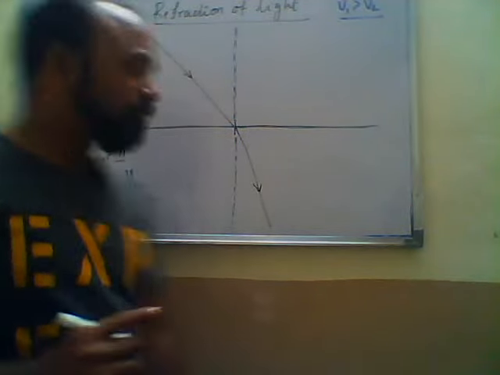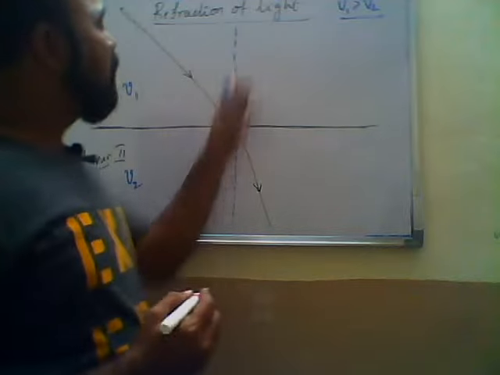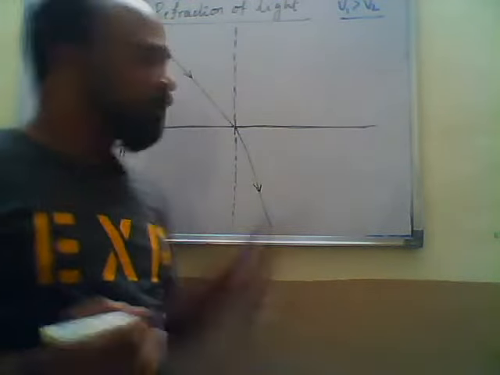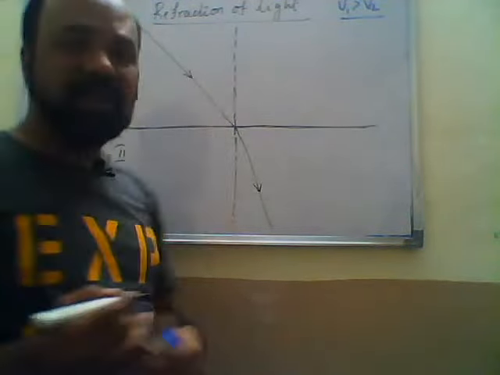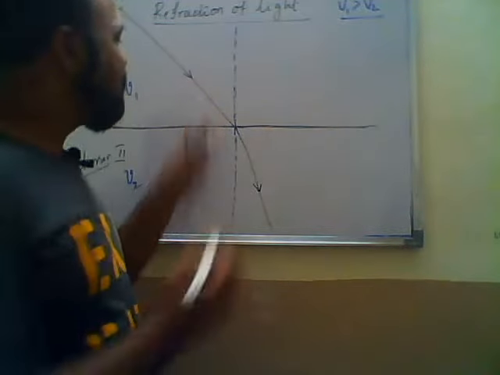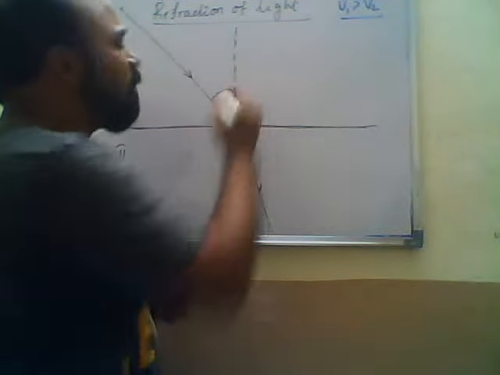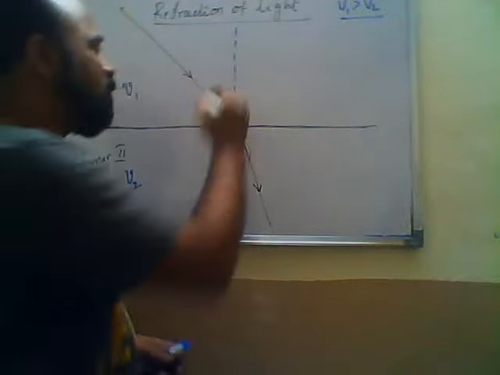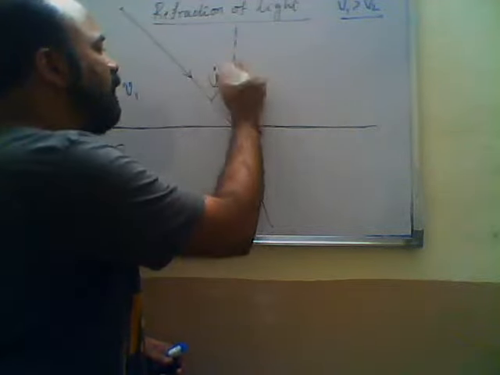Okay. So now see this blue color light. This blue line indicates the normal. This is the incident ray. The angle made by the incident ray with the normal is called the angle of incidence, i.